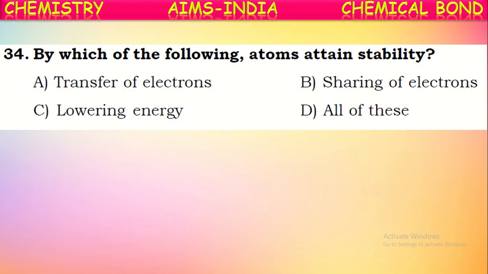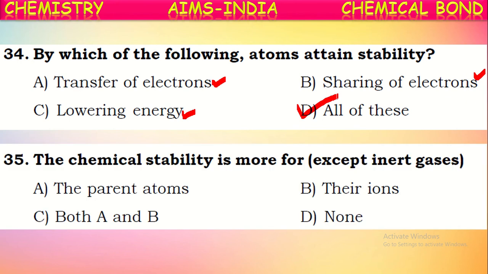By which of the following do atoms attain stability? In attaining stability, atoms sometimes transfer electrons and sometimes share electrons. Even by lowering energy, atoms become stable. By these two, obviously they attain a lower energetic state, either by transfer of electrons or by sharing of electrons. So by these three ways, atoms attain stability. Now the correct answer will be this.